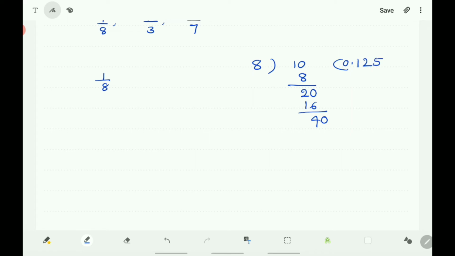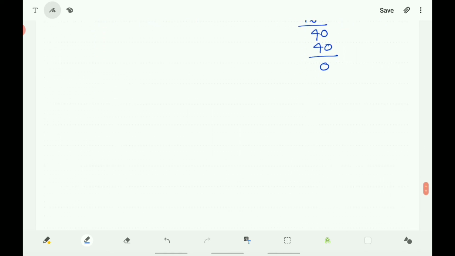And 8 fives are 40. So the remainder is 0. Therefore 1 by 8 is equal to 0.125. The decimal expansion of 1 by 8 is 0.125.